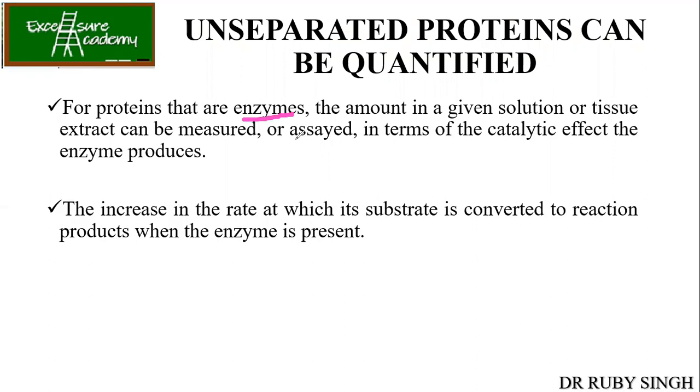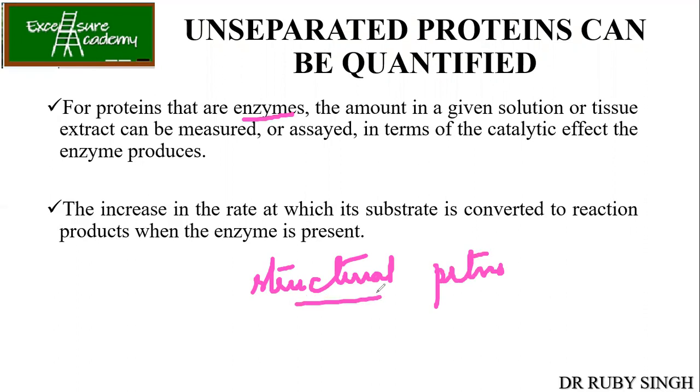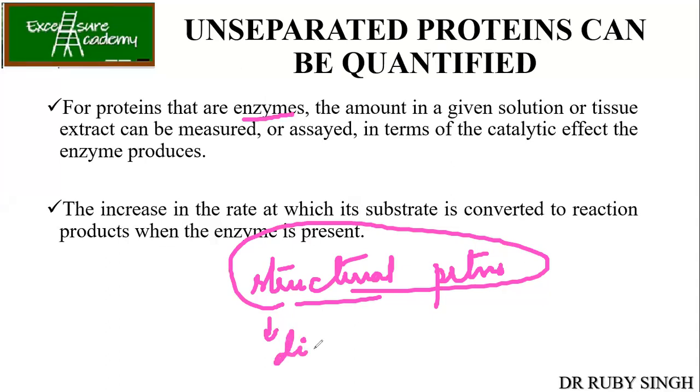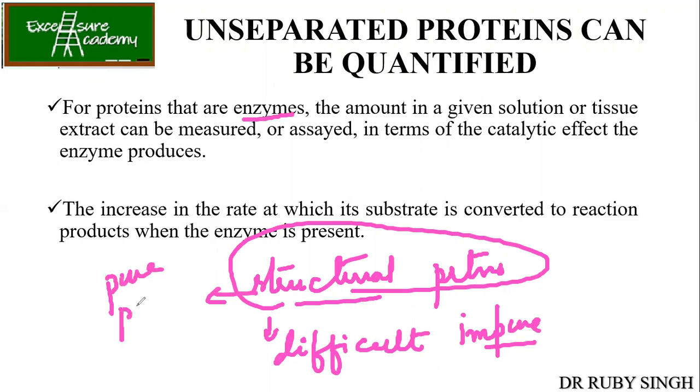Now, what do you mean by structural proteins? Structural proteins help in the architecture of your cell, so they don't have any enzymatic activity. Such proteins are difficult to study if they are not purified, if they are impure. So for such structural proteins, you always need a pure protein.